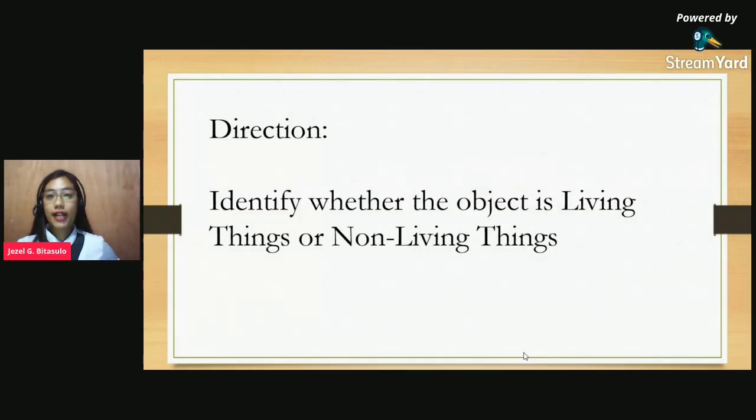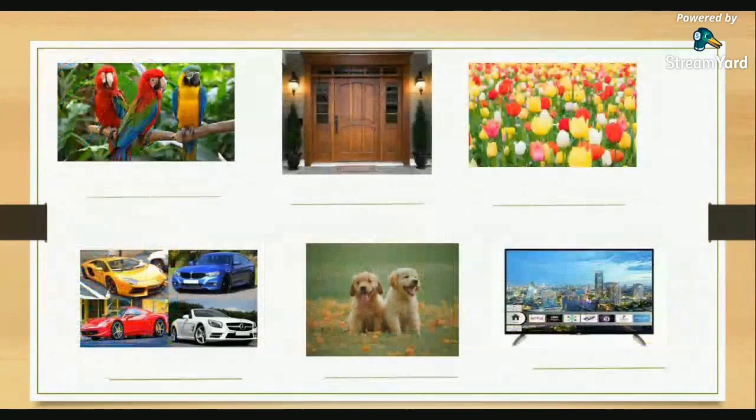Okay, I will call a name and you will answer my questions. Let's proceed to group 1. Okay, yes, Dominic. What can you say about this picture? So this is a bird. Very good, it's a bird.